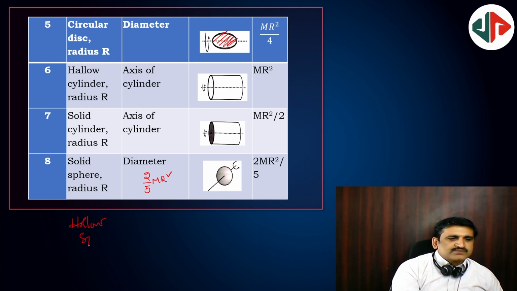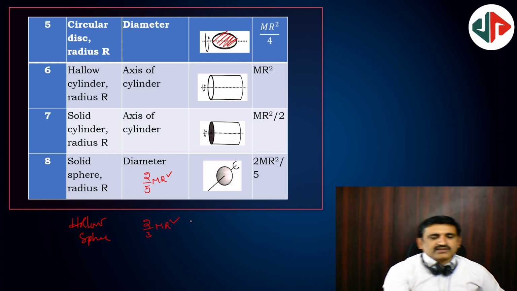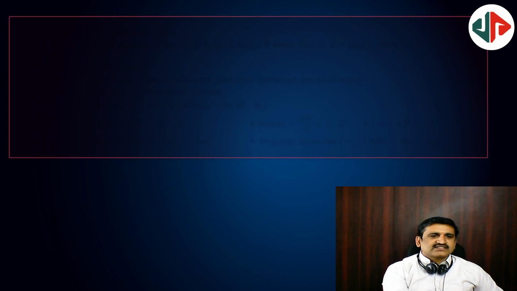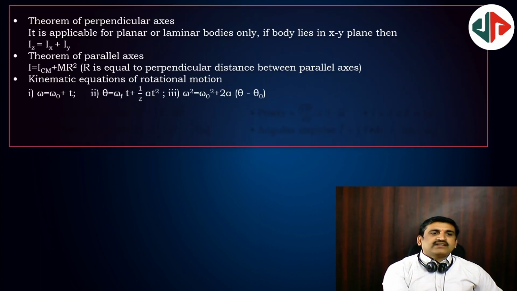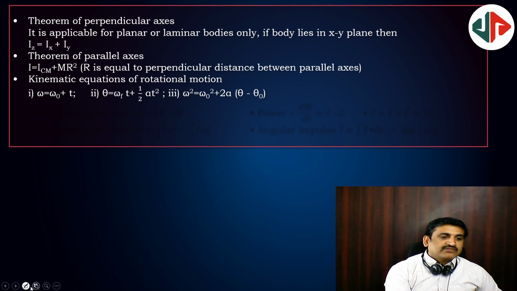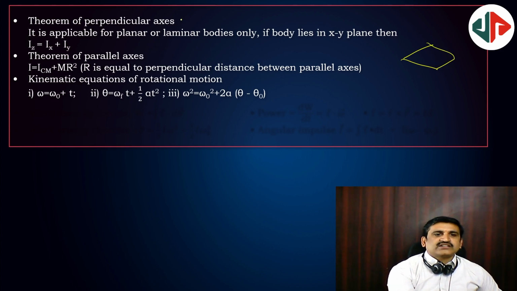Hollow sphere is 2 by 3 mr square. Next, perpendicular axis theorem. Perpendicular axis theorem is applicable for planar laminas. It has a limitation: it is applicable only for laminas, planes.